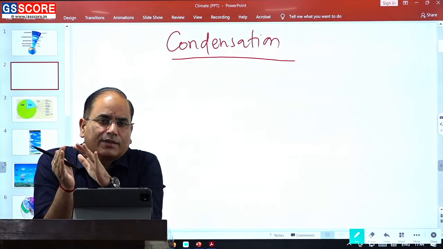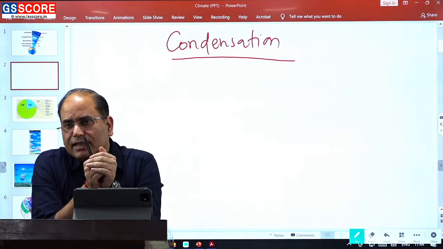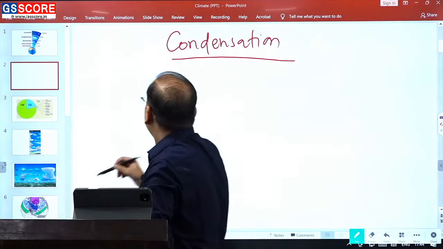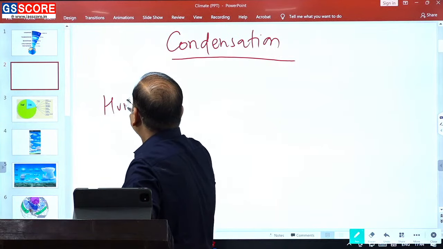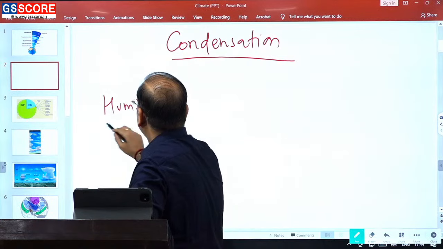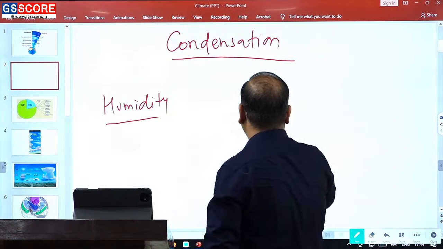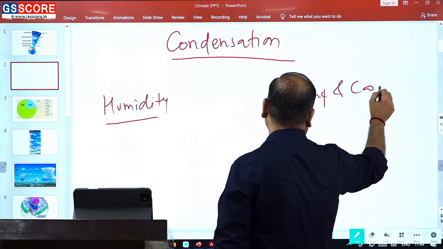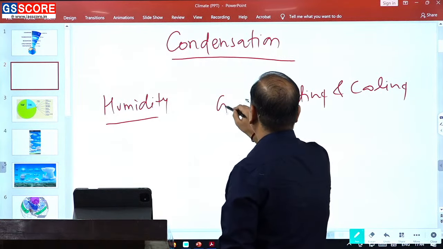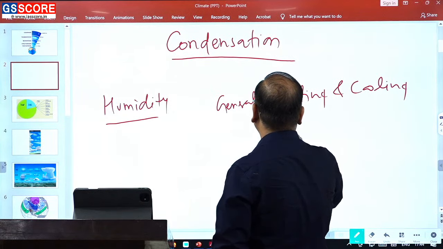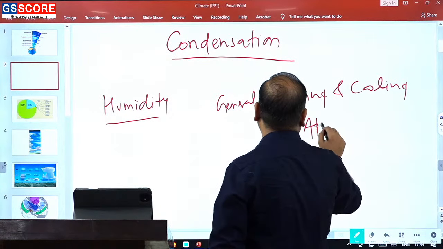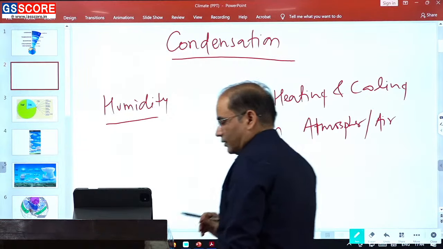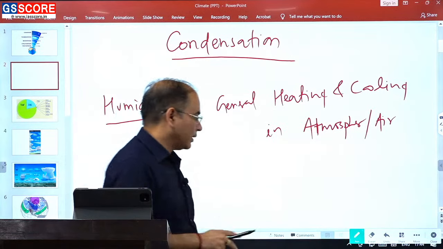One is the humidity concept, and the second is how heating and cooling generally happen in our atmosphere. So these two additional concepts, humidity and heating and cooling in the atmosphere, we will learn.